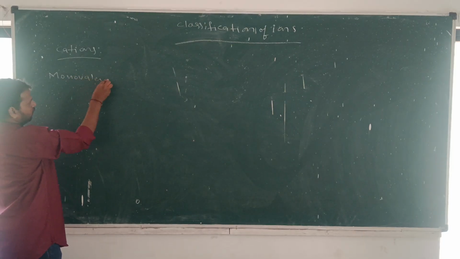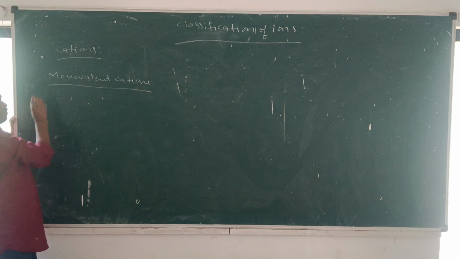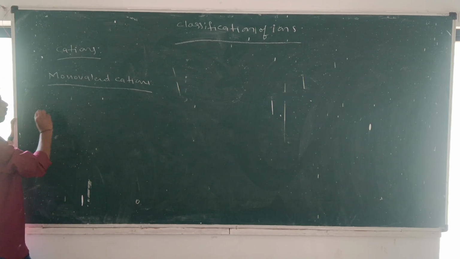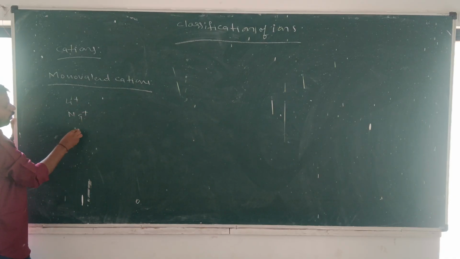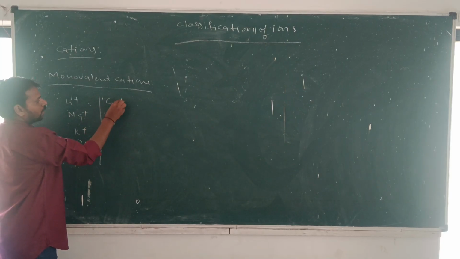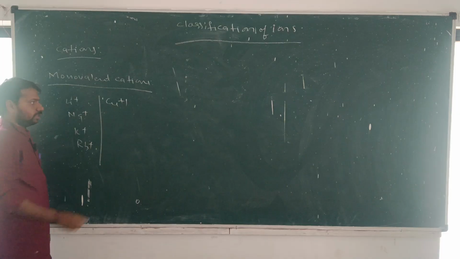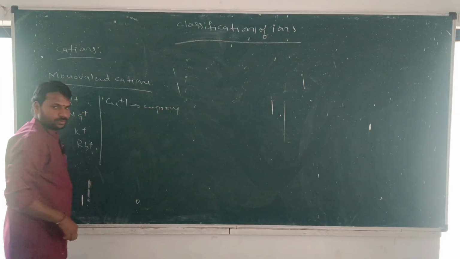Monovalent cations are, for example, the first group elements. Let me write lithium cation, sodium cation, potassium cation, rubidium cation. Next, Cu plus 1, the cuprous cation.